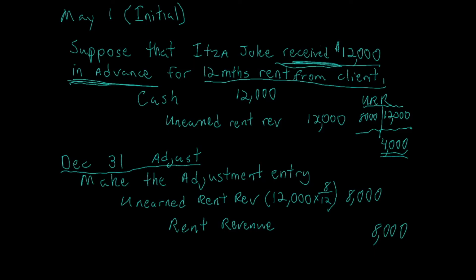And again, this is what makes adjustment entries so critical, because if we hadn't adjusted our unearned rent revenue, our liability still would have been on the books for $12,000, which means we'd have reported on the financial statement a liability that would have been overstated. And so with that being said, we have now adjusted it to the correct balance of $4,000. So there you have it, gang. A beautiful example of how to identify and approach unearned revenue.